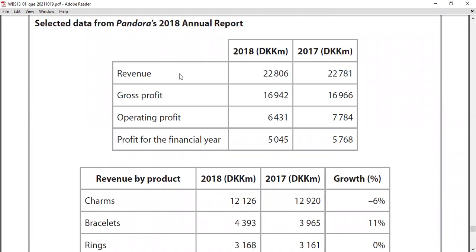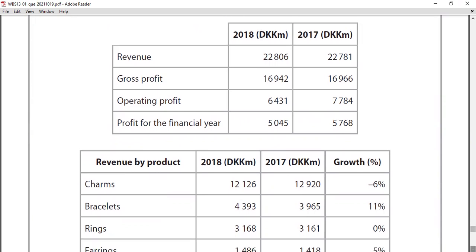What is that? You can calculate gross profit margin for 2 years: gross profit over revenue into 100. You can calculate the operating profit margin for the year: operating profit over revenue into 100. You can calculate the net profit margin: profit for the year over revenue into 100. And they have given the revenue by products for 2018 and 2017.